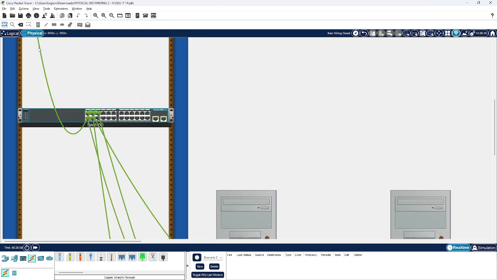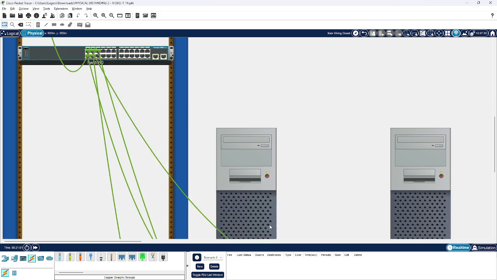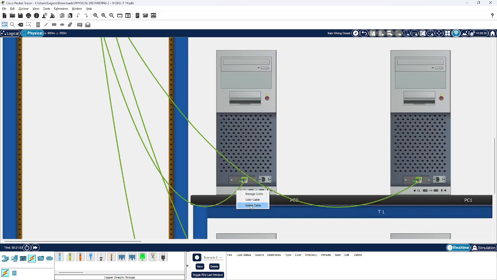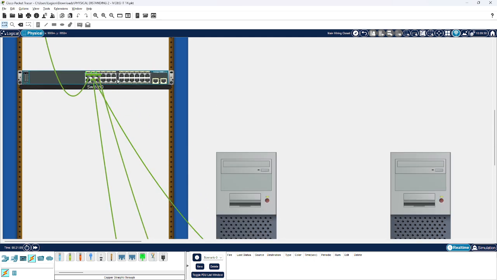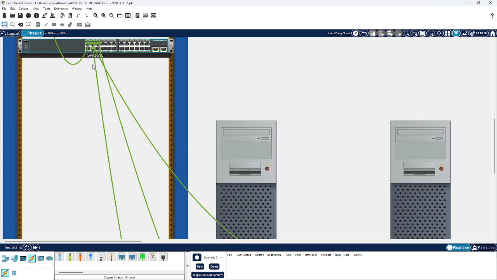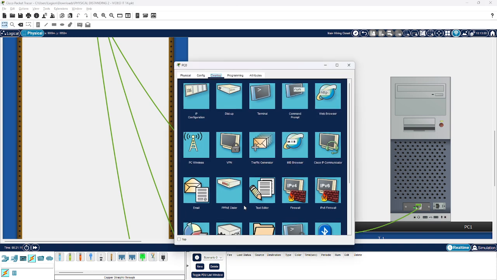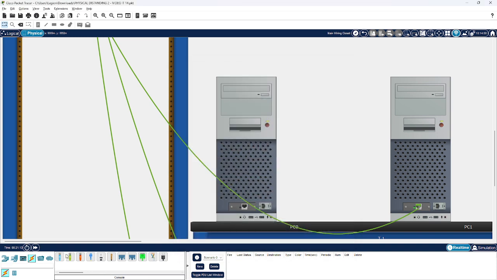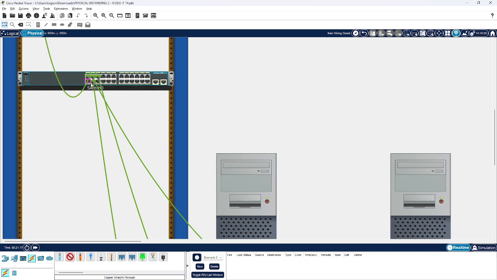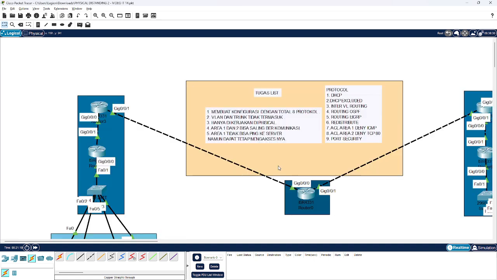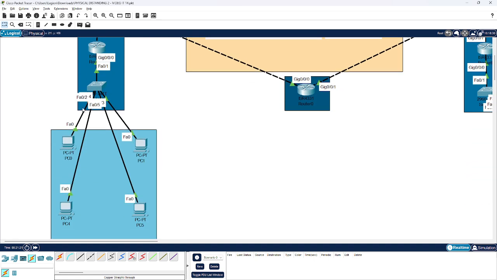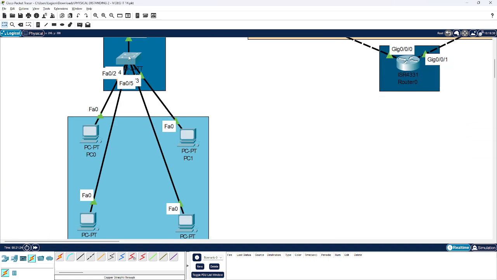And we want to try the port security. I want to delete this cable. This cable I want to delete. So will the port security be running or not? So here, okay, wait, I put it back, and then okay, as you can see here, the switch will not respond to this PC.